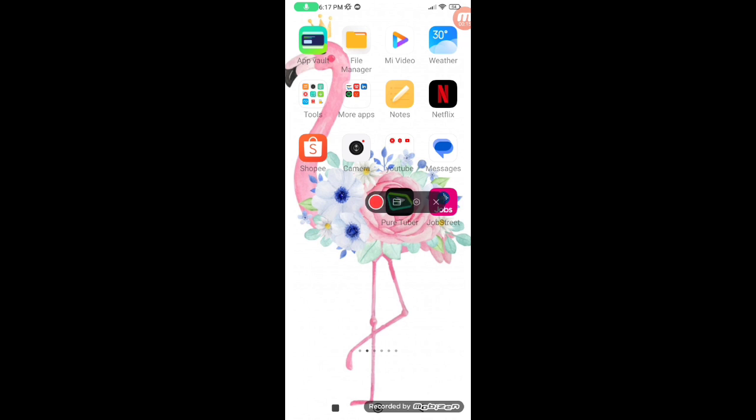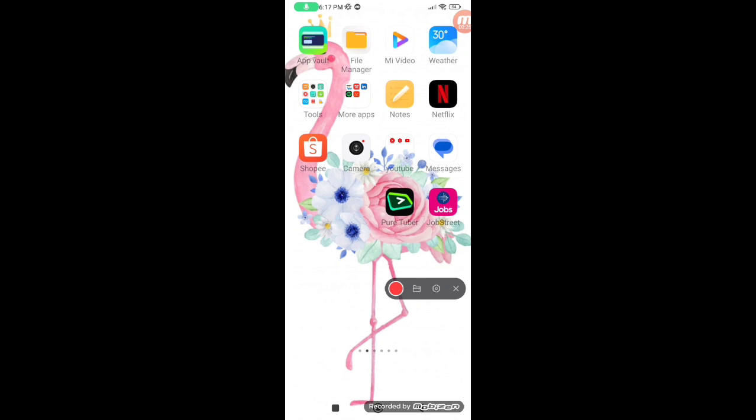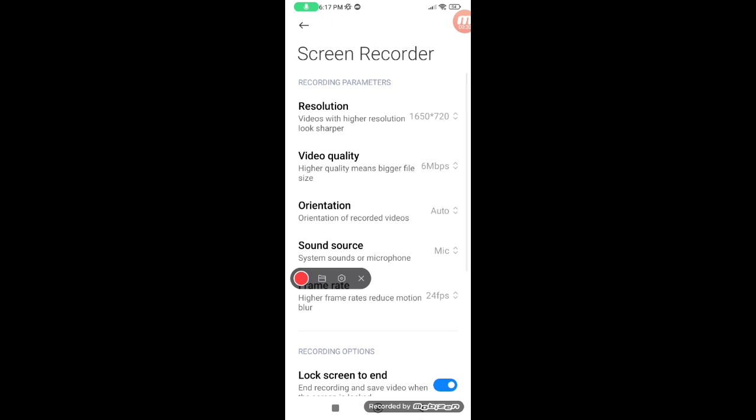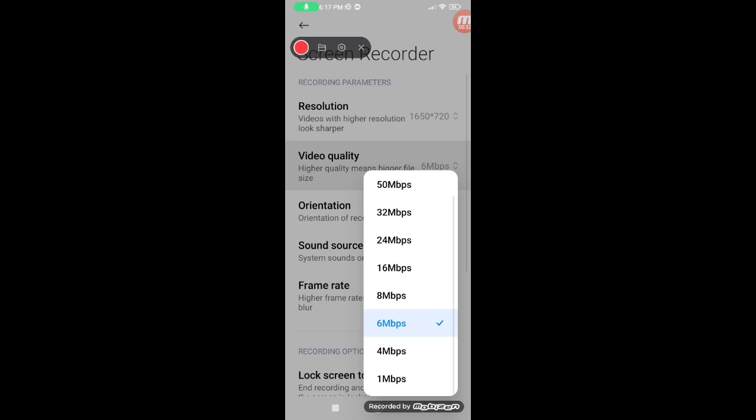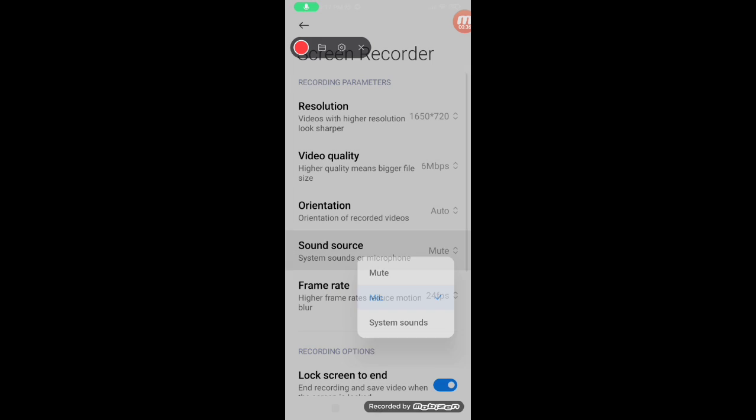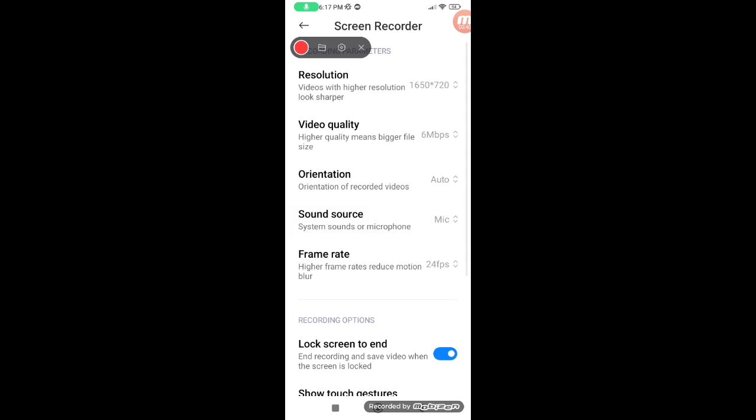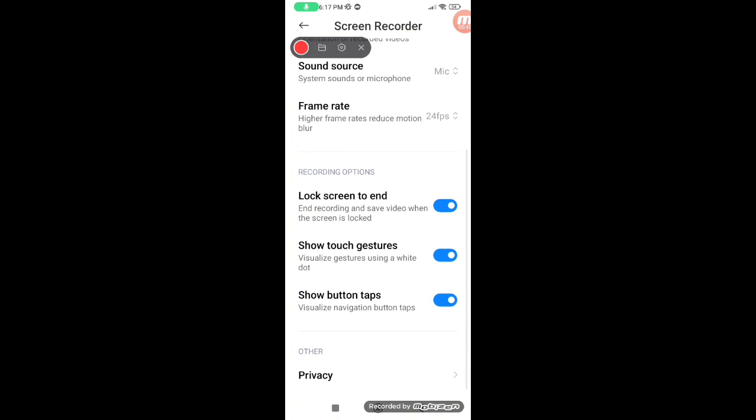So I use this Mobizen because you didn't see this recorder over there. So next, how to do this to your recorder. So you have to go to the settings. Go to the settings. Then here it goes. And we can add some mic or mute or system sounds. Let's mic.